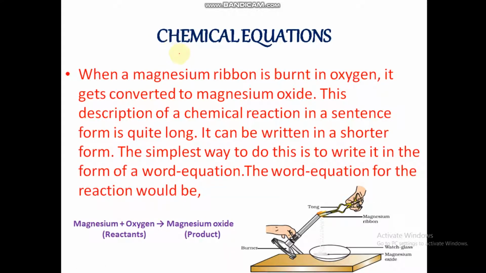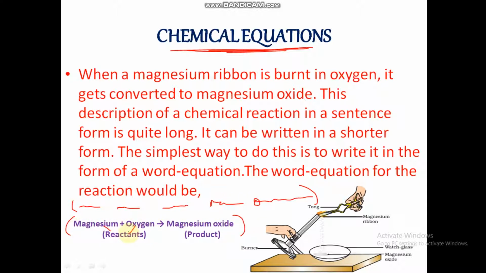Writing chemical reactions in a sentence is very long, so you should write chemical reactions as equations. How can we write that? When magnesium and oxygen react, they give rise to magnesium oxide, but in sentence form it will be like: magnesium, when reacted with oxygen, gives rise to magnesium oxide. So you can see how long it is. In a chemical equation we can write it very short and condensed.